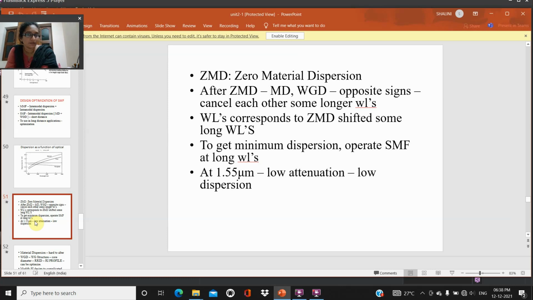To get minimum dispersion, we have to operate single mode fibers at longer wavelengths. For example, at 1.55 micrometer, the attenuation is low and the dispersion is also low. So we consider that wavelength for single mode fibers in order to reduce dispersion.